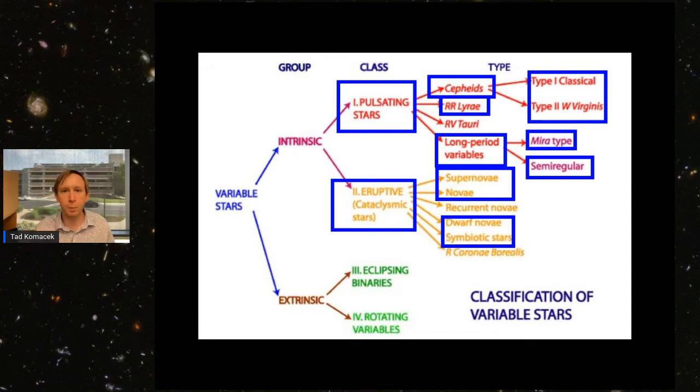And you can see there are two main types of variable stars, two groups. These are the intrinsic and extrinsic variable stars. This year, we're only studying intrinsic variable stars. We're studying both classes of them, both the pulsating and the eruptive stars. And we're studying a variety of types of variable stars, including Cepheids, RR Lyrae, Miras, semi-regular variables, supernovae, novae, dwarf novae, and symbiotic stars. So we're including a wide variety of variable star types in the event this year in order to really dig deep into stellar evolution and variability.